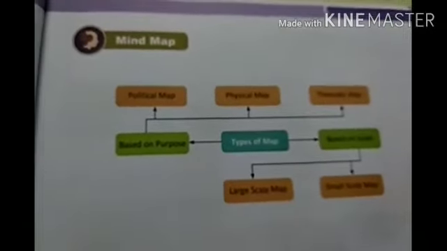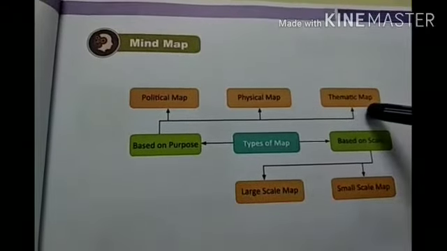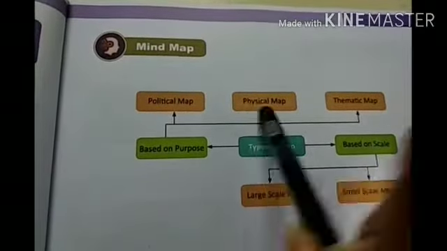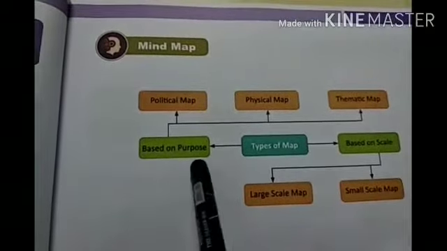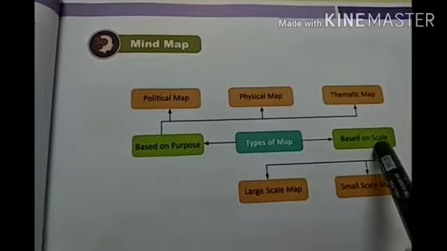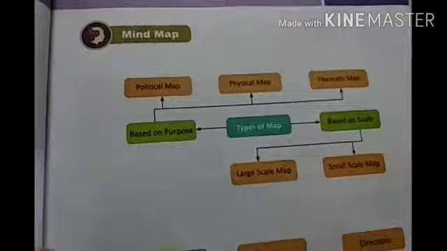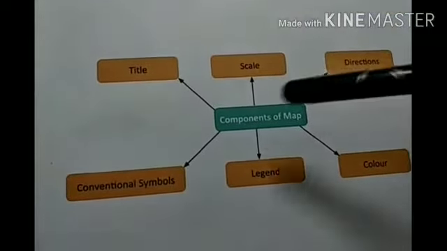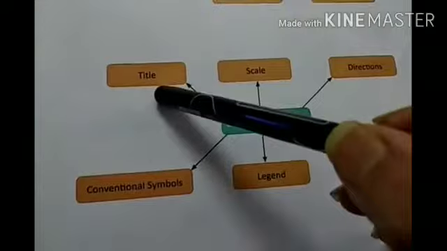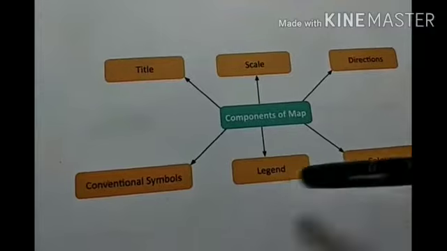We will study now in this mind map. I hope you can see this mind map. It is given in your LRs. Political map, physical map, thematic map. That means they are the types of map. There are 3 types of map: political map, physical map, thematic map. Types of map, based on purpose, based on scale. Based on scale are large scale map, small scale map. Next is components of map: title, scale, directions, conventional symbols, legend, color.